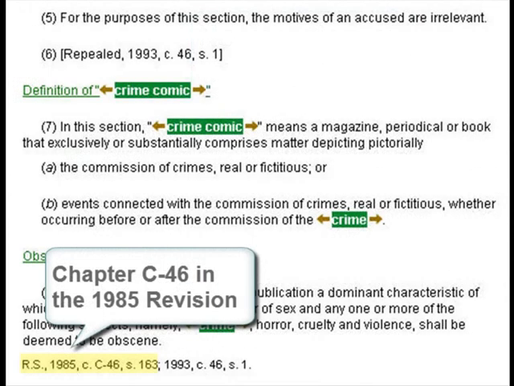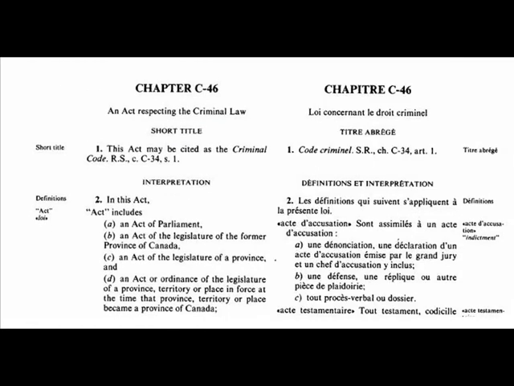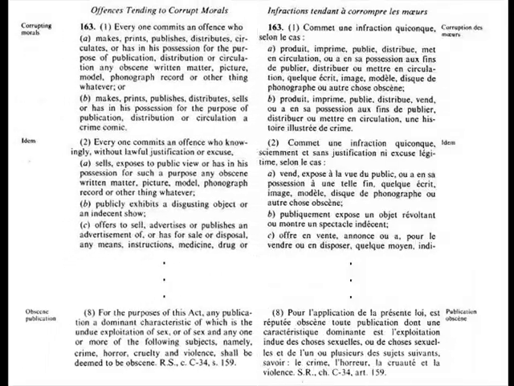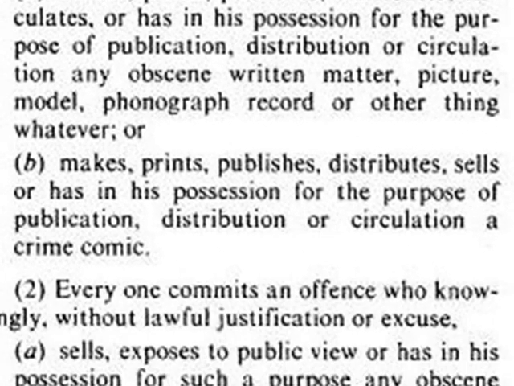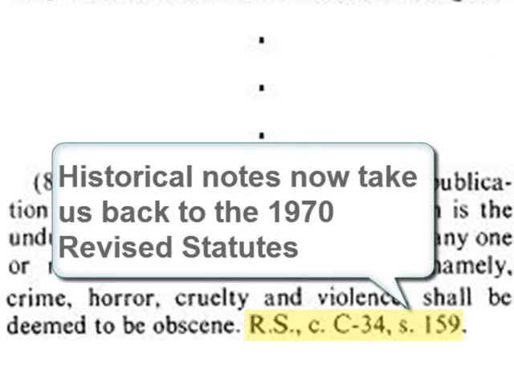Going back to our historical note, we can see that the Criminal Code was Chapter C46 in the 1985 revision. Opening up RSC 1985, Chapter C46, we see the Criminal Code. Turning to Section 163, we see our provision dealing with crime comics. Using the same method, we will look to the historical notes at the end of the section to continue to trace the section back in time. And remember, these historical notes will take us back to the previous revision, the RSC 1970.